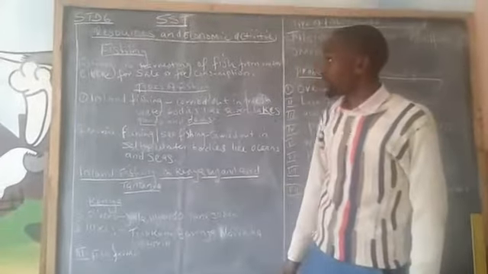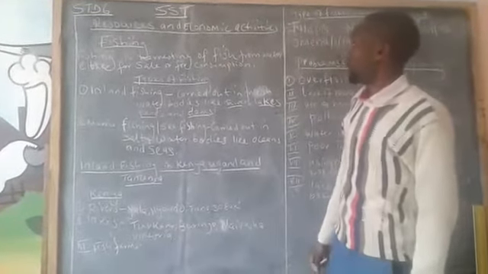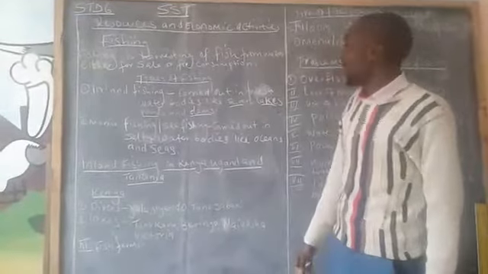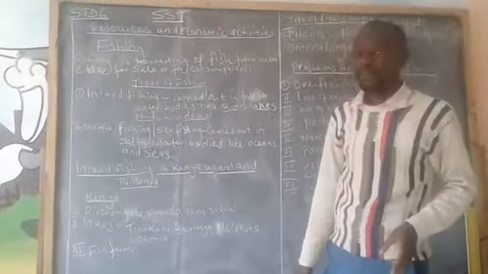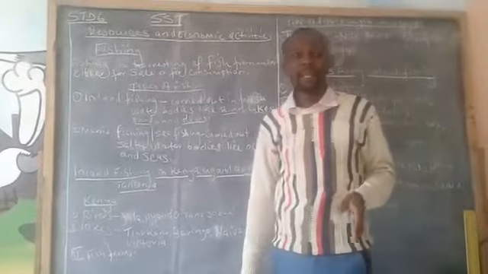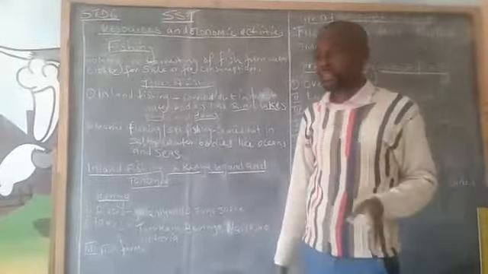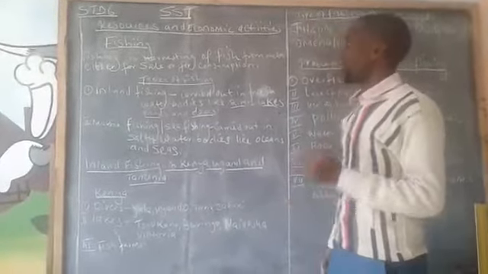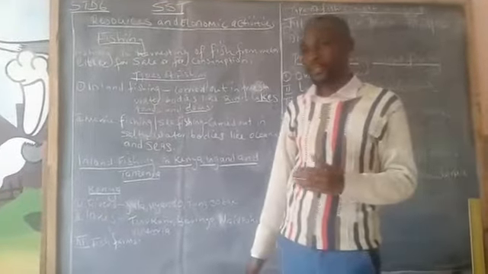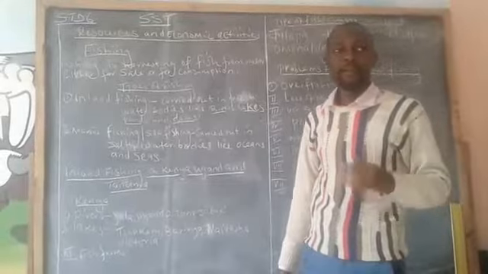Standard 6. In our social studies lesson today, we are going to look at resources and economic activities as our topic, and our subtopic will be fishing. We start by asking ourselves, what is fishing? Fishing is the harvesting of fish from water, either for sale or for consumption. So harvesting of fish from water for sale or consumption is what we are calling fishing.